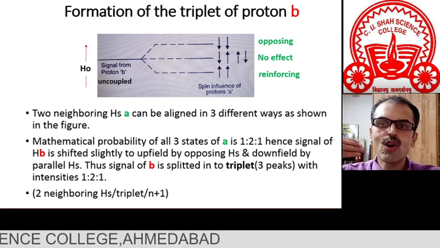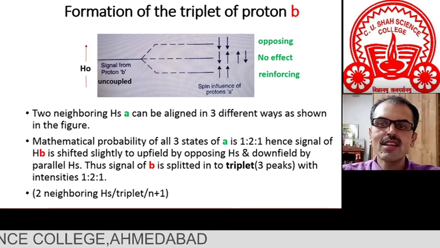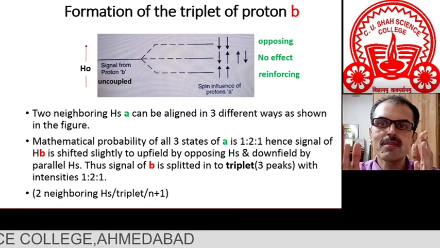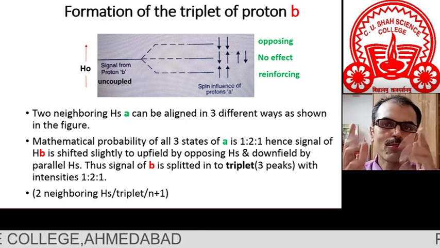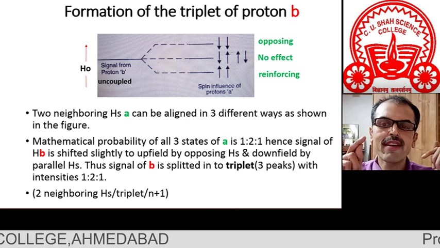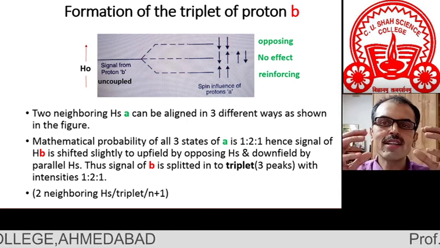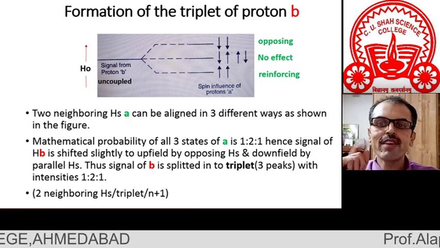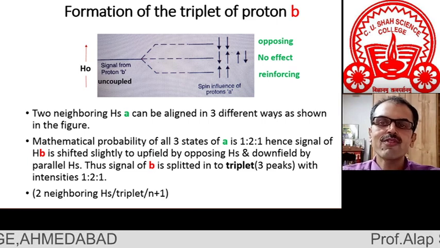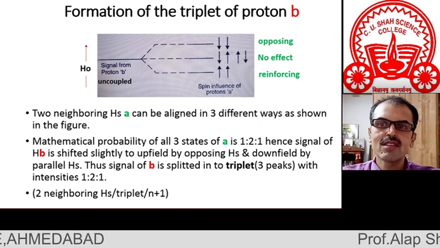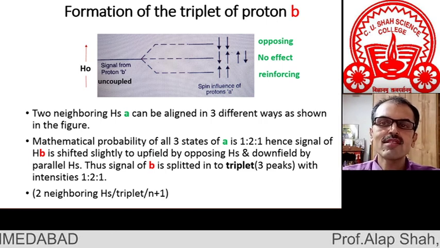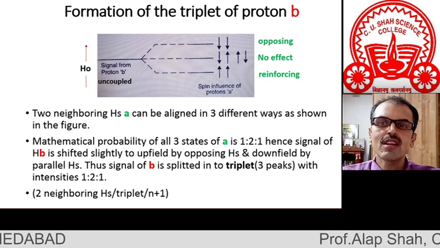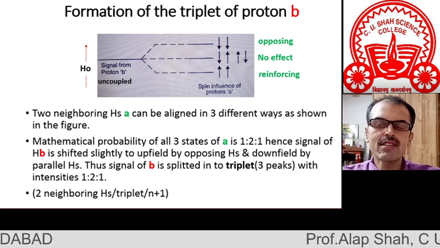And that's why all spin combinations, due to spin-spin coupling between the neighboring protons, provided they are non-equivalent, split the signal into n plus 1 number of lines. Now I am giving you a task. If there are 3 neighboring protons, so now you can understand, if n equal to 3, then the signal would split into 4 lines, that is a quartet.